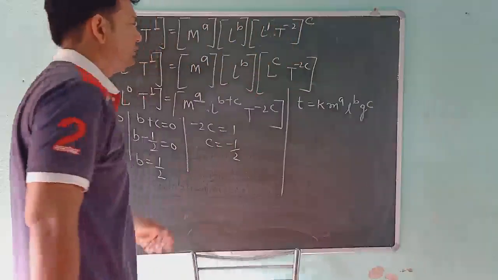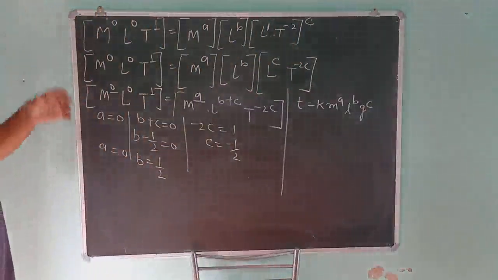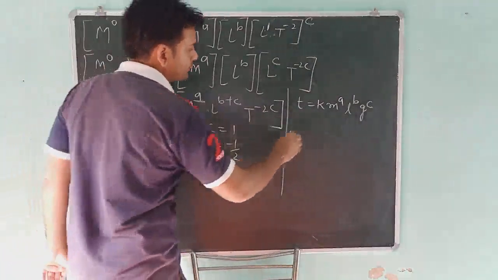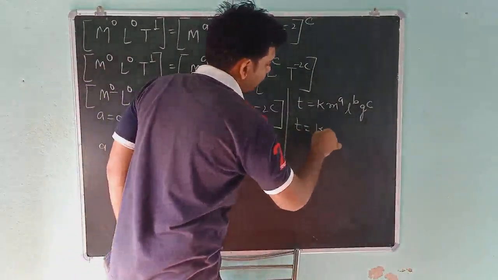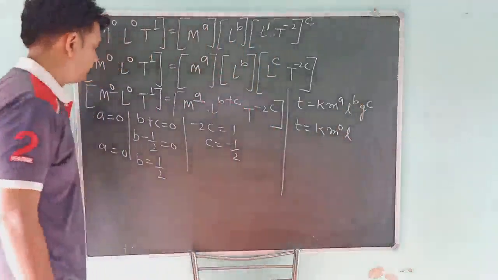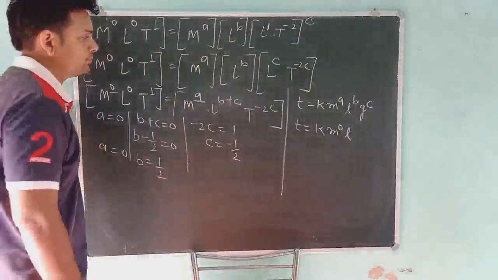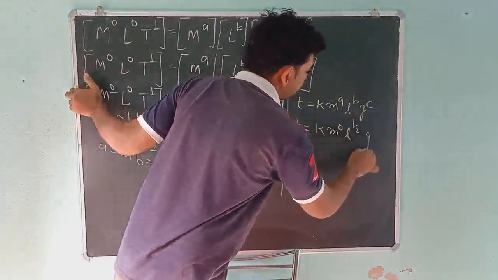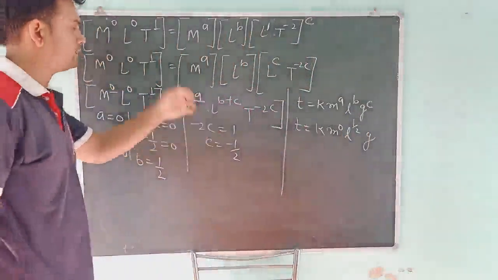I wrote it again. So what is the value of a? The value of a is 0. So students, the value of a is 0. What is the value of b? The value of b is 1 upon 2. What is the value of c? Minus 1 upon 2.